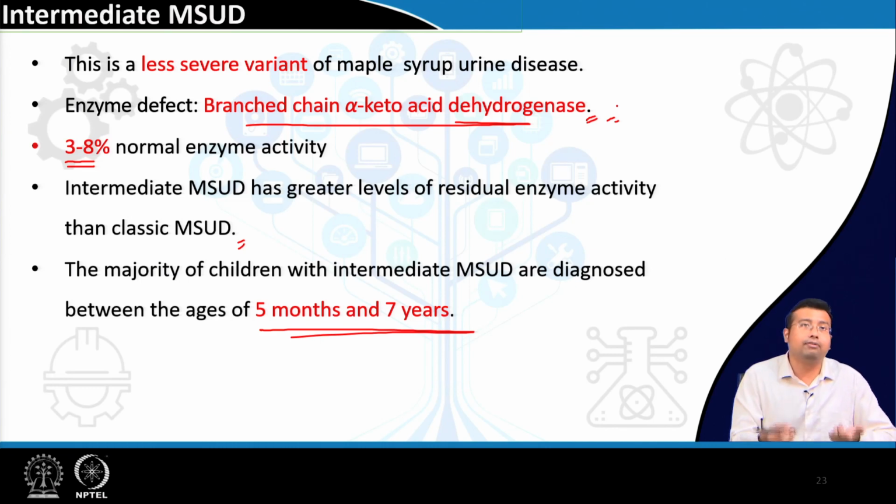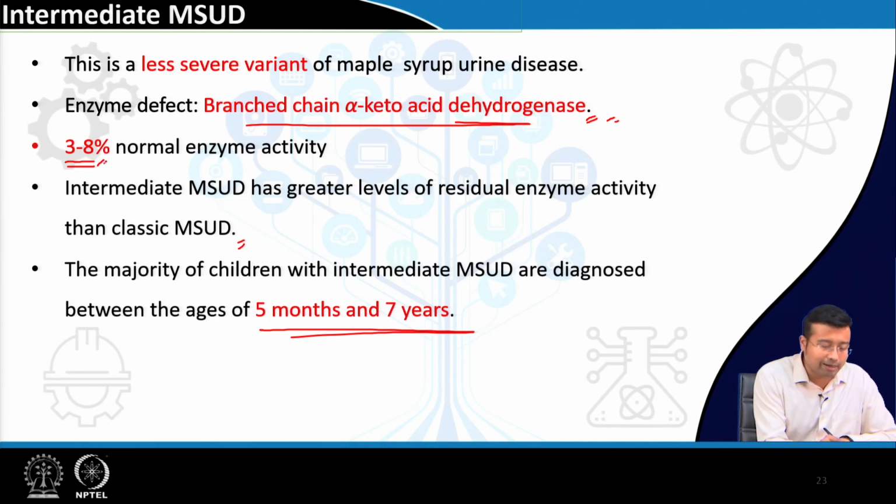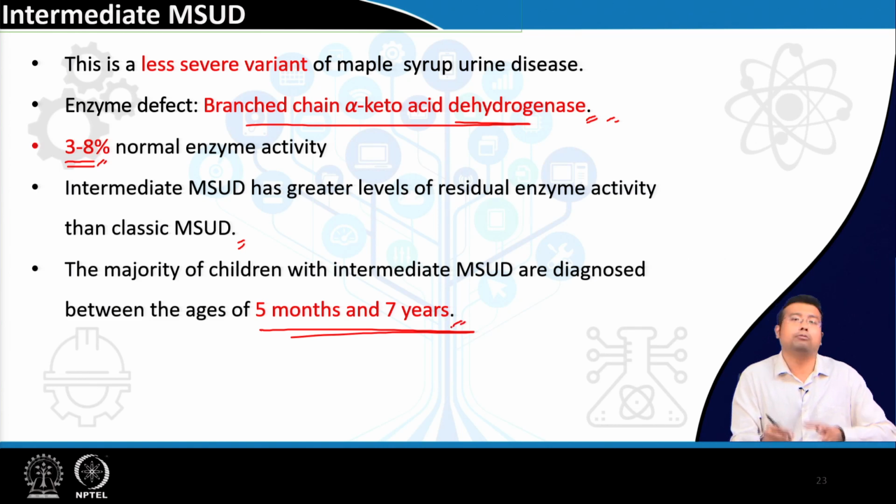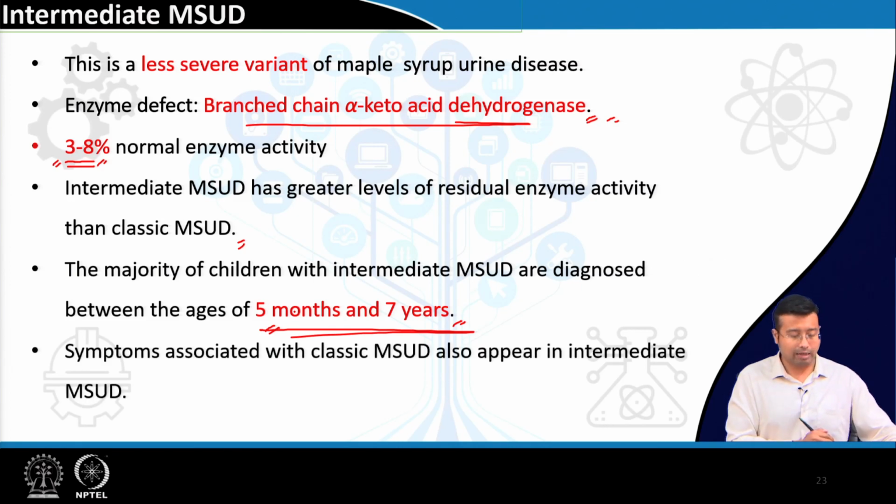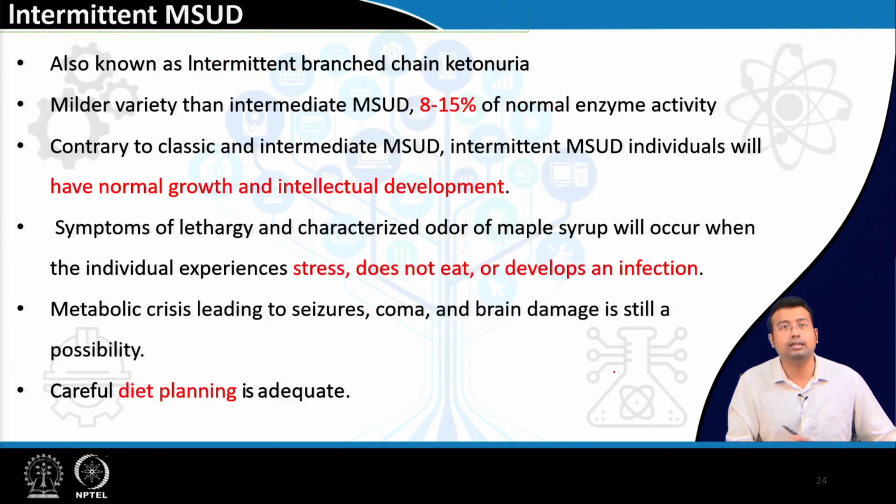Mind it, whenever there is more enzyme activity, the diagnosis will be much later because there will be less problem. Whenever there is severe enzyme deficiency, the diagnosis will be earlier, right. So, it depends on the amount of enzyme that is deficient, right. The symptoms are actually the same as that of classic MSUD, but generally milder and they appear late in case of intermediate MSUD.